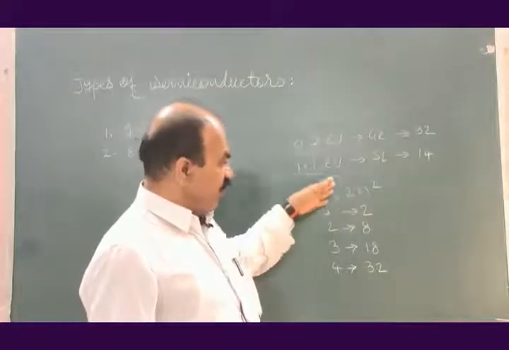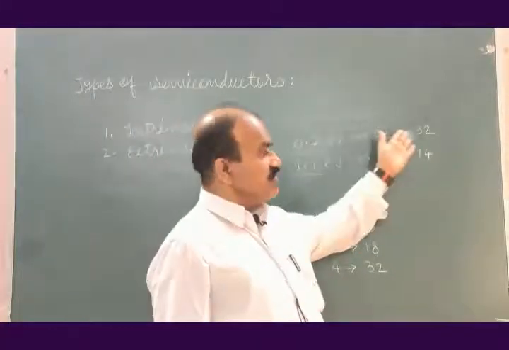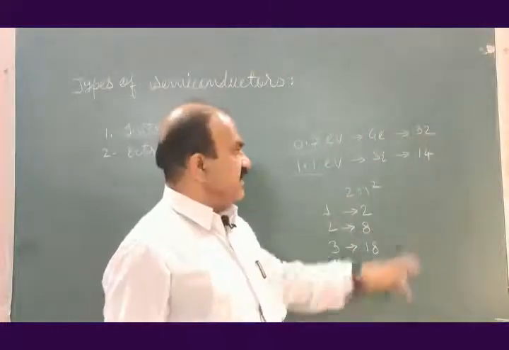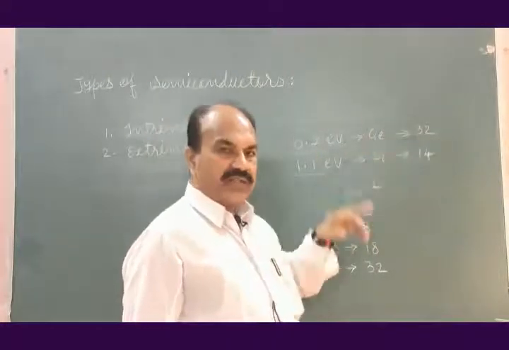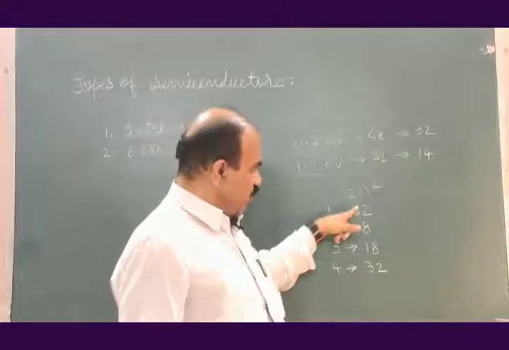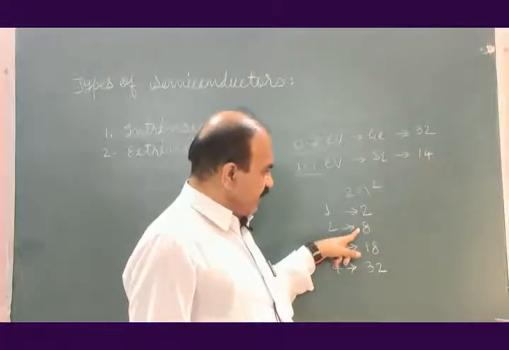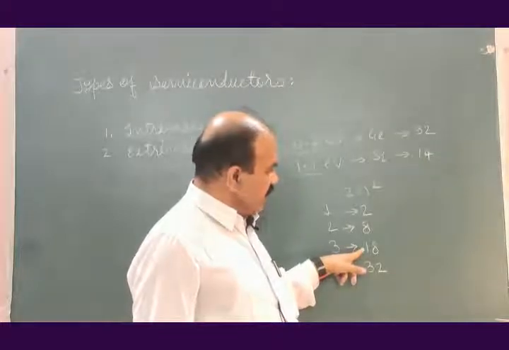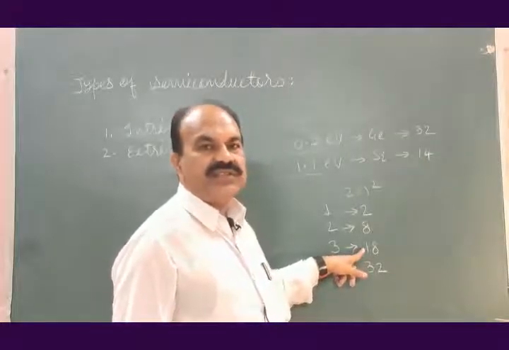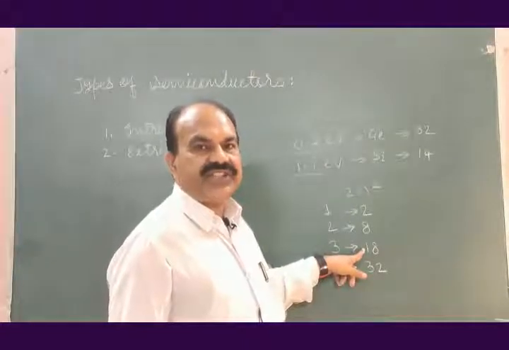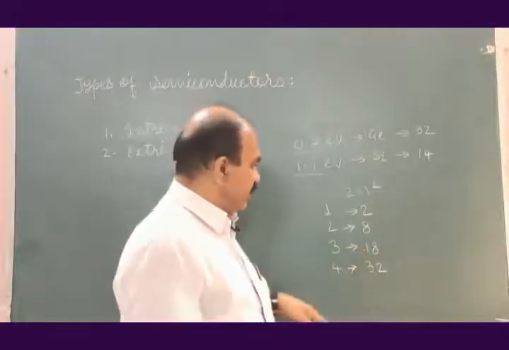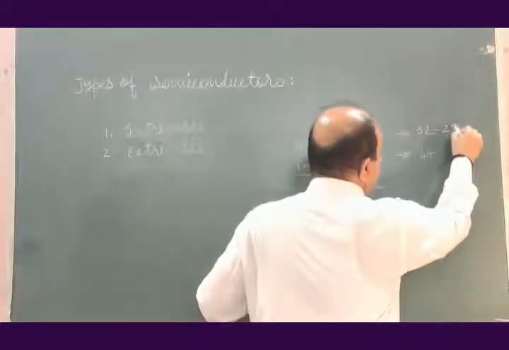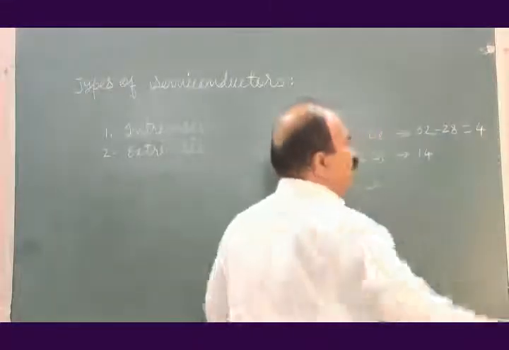Let us apply this formula and this distribution to germanium and to silicon. Germanium has 32 electrons, 2 plus 8, 10. And 10 plus 18, 28. 32 minus 28 is equal to 4.